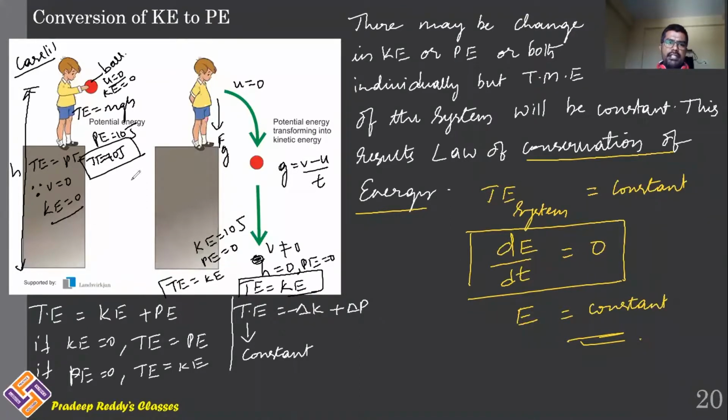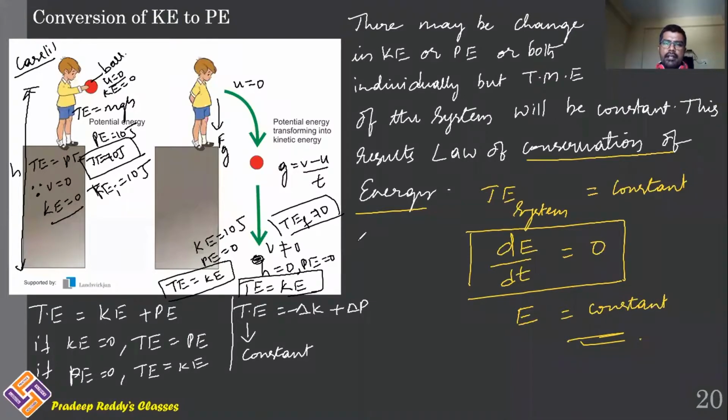Initial total energy is equal to 10 joule. Similarly, final total energy is also equal to 10 joule. But the form of energy initially and finally is not the same. Initially it is potential energy that is equal to total energy. But when the body reaches the ground, the final energy is only kinetic energy, where potential energy tends to become 0.